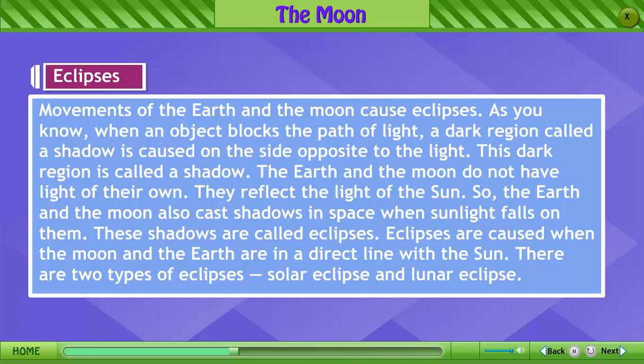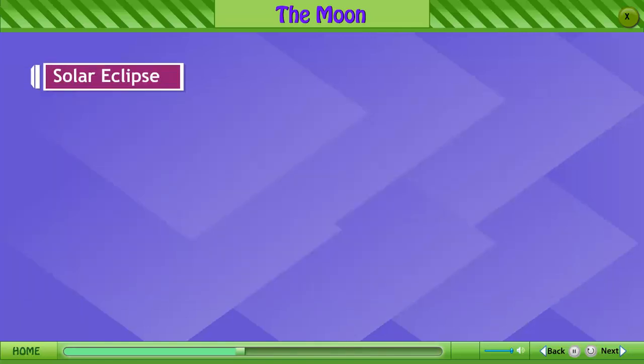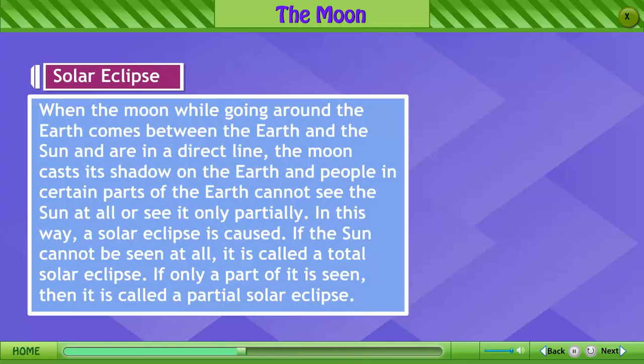Eclipses are caused when the Moon and the Earth are in a direct line with the Sun. There are two types of eclipses, solar eclipse and lunar eclipse. Solar eclipse. When the Moon, while going around the Earth, comes between the Earth and the Sun and they are in a direct line, the Moon casts its shadow on the Earth, and people in certain parts of the Earth cannot see the Sun at all or see it only partially.